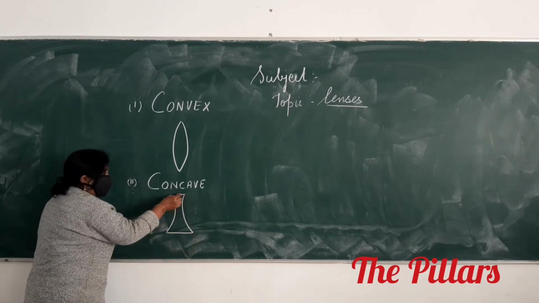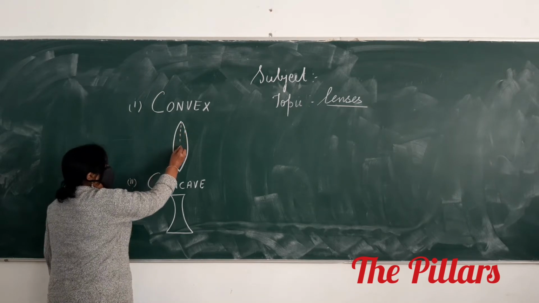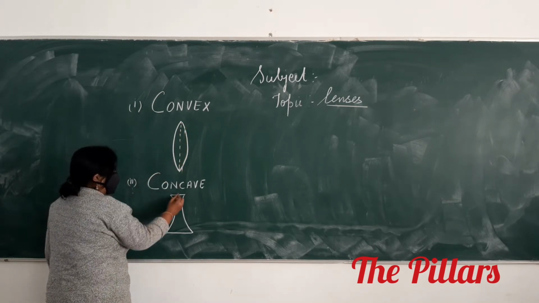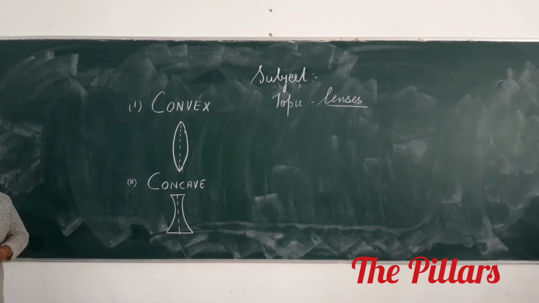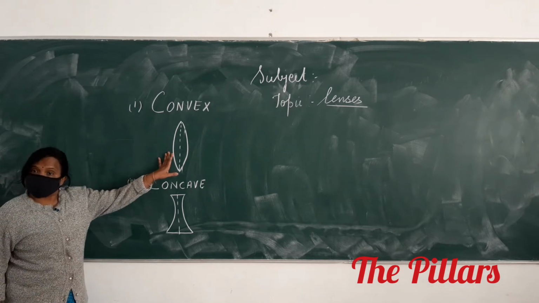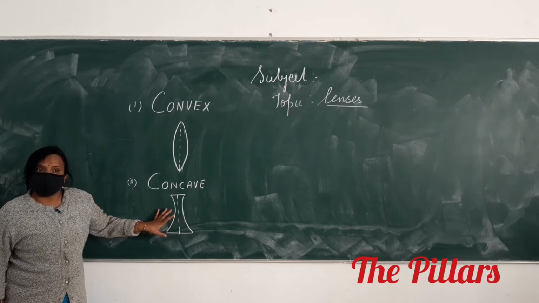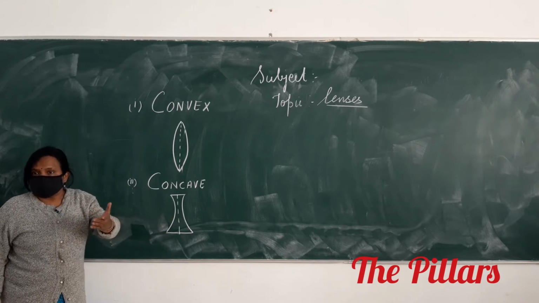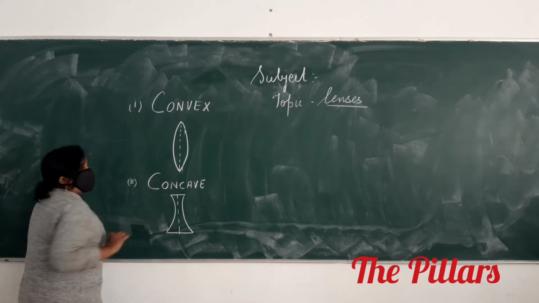This is your concave lens. Okay. This is called biconvex or double convex. This is called biconcave or double concave. Right? Now, see.